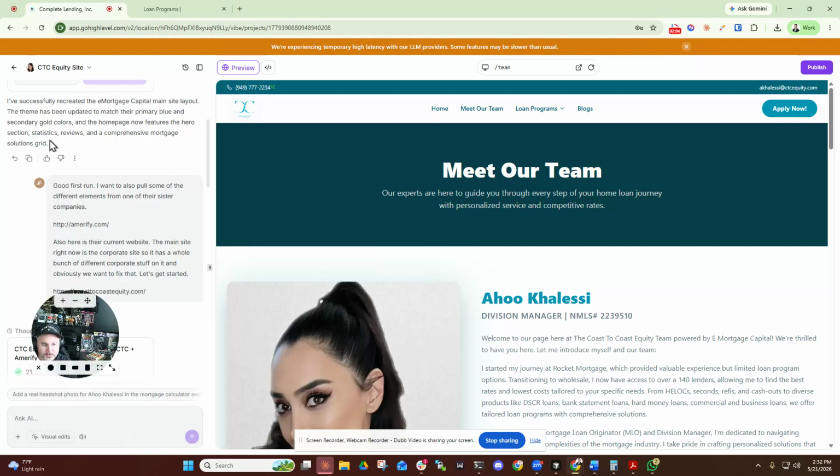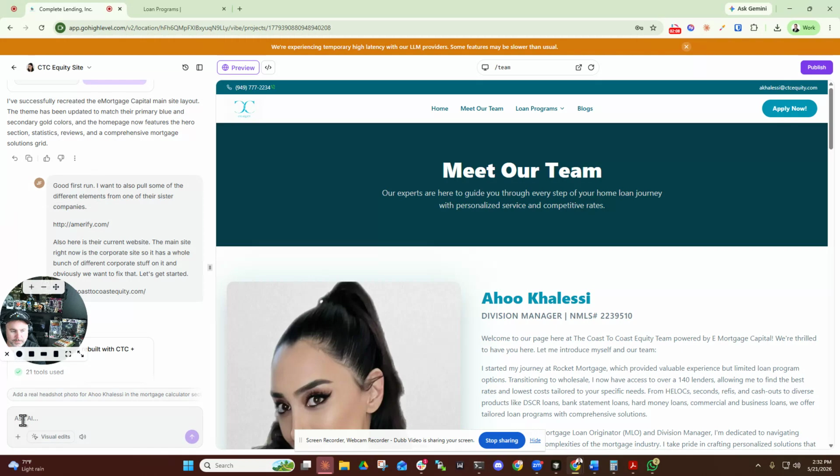And I'm using Whisperflow. So let me get my little thing out of the way. All right, cool. There we go. Now we want to go ahead and utilize or rebuild the loan programs page. So this was the existing loan programs page from their current site.